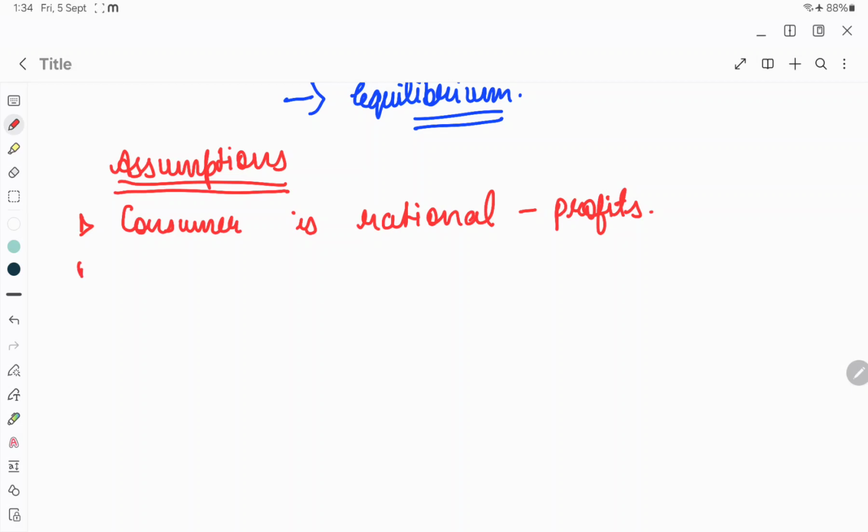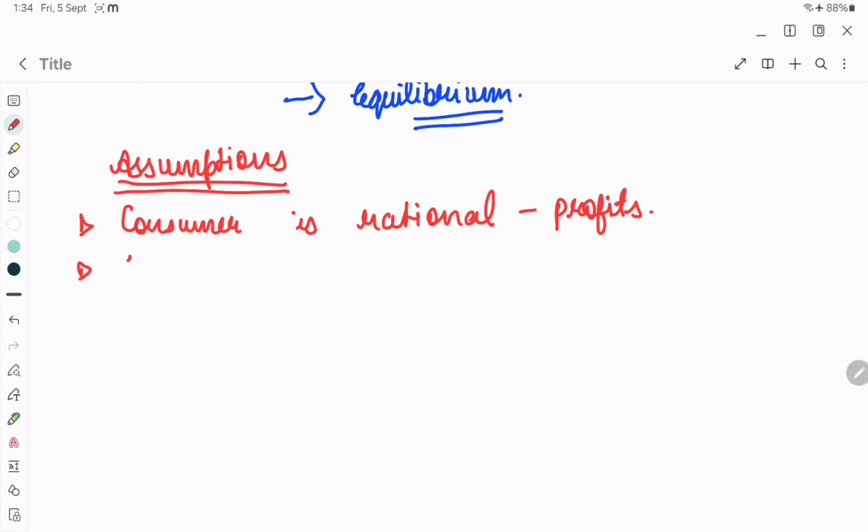Now, what is the next assumption? We have to think that the consumer has a fixed income. Whatever situation of equilibrium we are going to study, we have to think of it from the perspective that the income the consumer has is fixed. It cannot be increased, it cannot be decreased. When you are thinking about the consumer's equilibrium, at the point where the consumer reaches his equilibrium, his income cannot be increased or decreased.